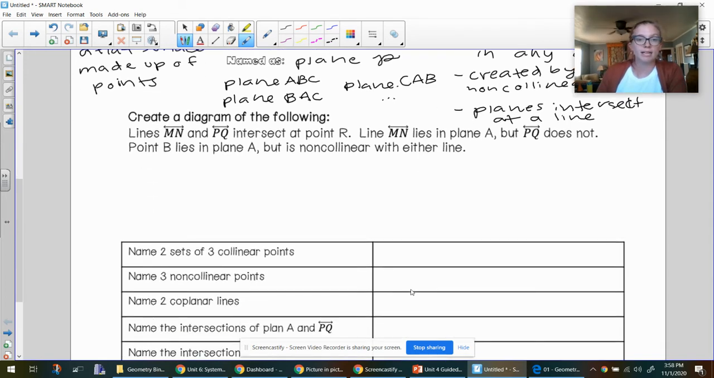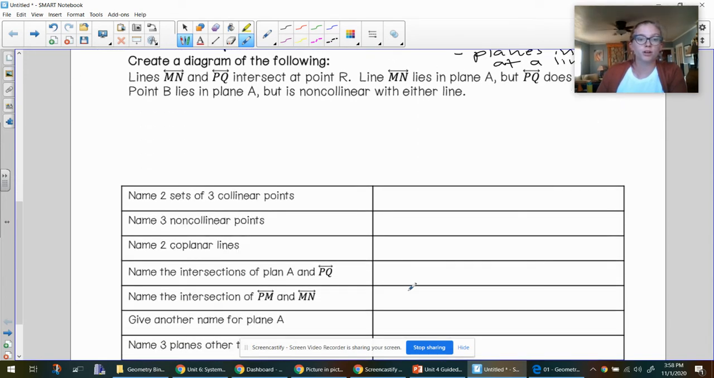So let's do some practice with this. We're going to start by creating a diagram. We're starting with lines MN and PQ. So I'm going to go ahead and draw a line MN and line PQ.